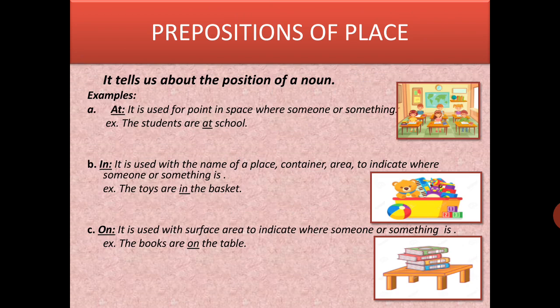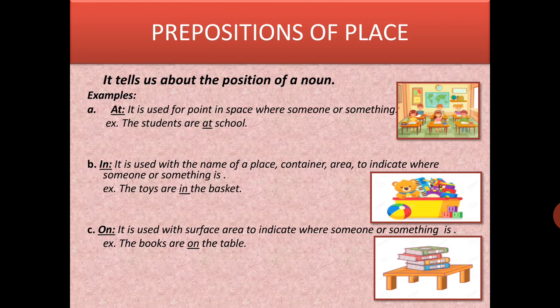किस प्लेस पर, किस जगह पर काम हुआ है, it is telling us the position of a noun. For example, at: मतलब exact place. Whenever you are knowing the exact location, exact place, then we can use this word. For example, the students are at school now. Here you are knowing the exact position or exact place. ठीक है. It is used for a point in space where someone or something is. So students are where? They are at school. At word is telling you. अगर वहाँ outside लिखा होता तो that means school के बाहर है. But at school means school में है.